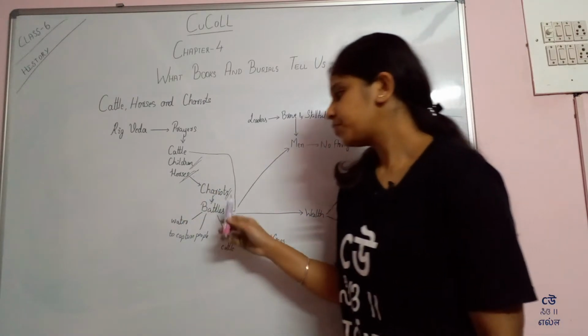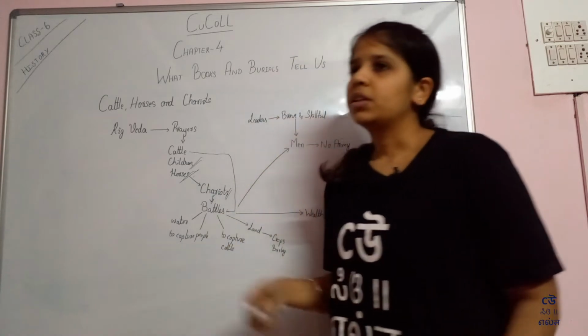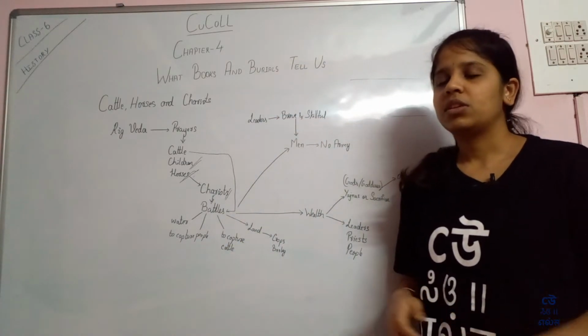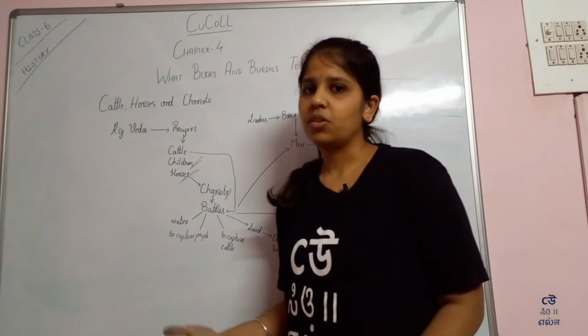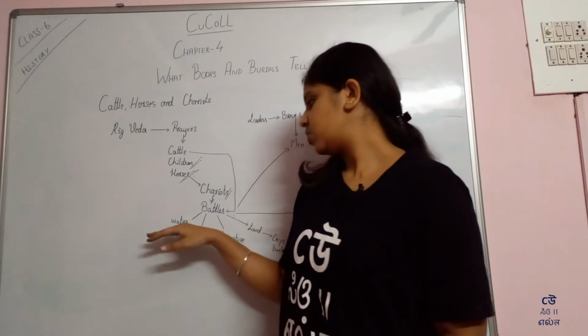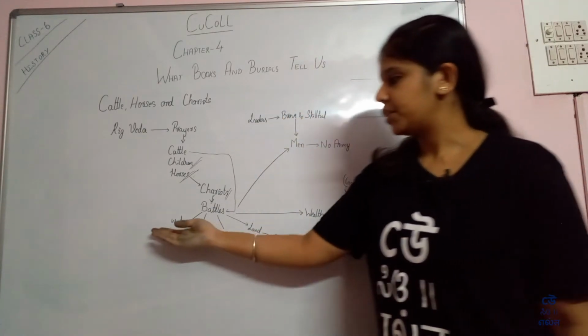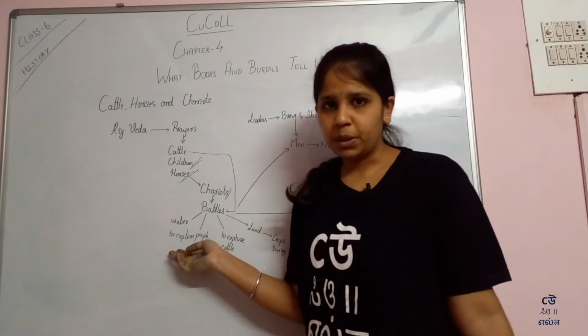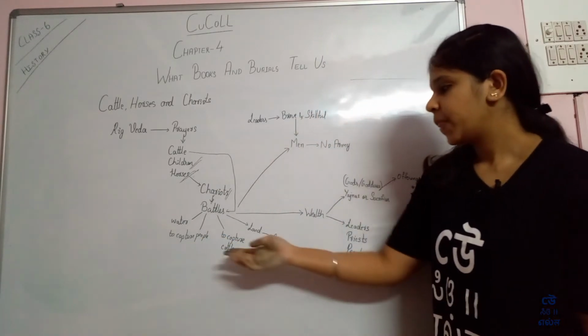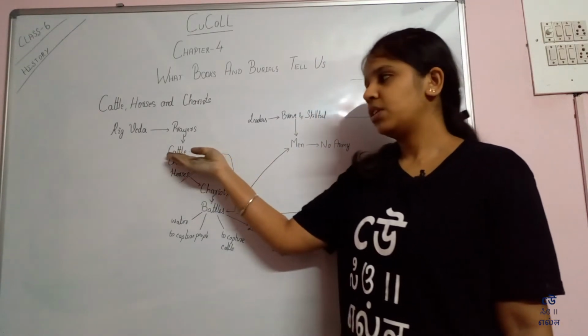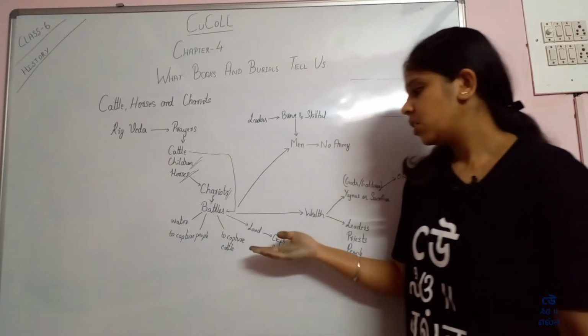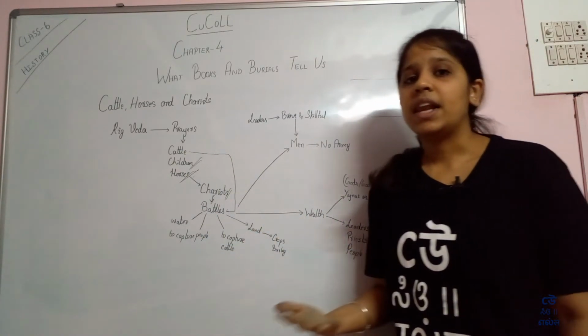Okay, so they had various reasons for battle. That is, for water, or maybe to capture the people as slaves, or maybe to capture the cattle, as I said, or to capture the land.